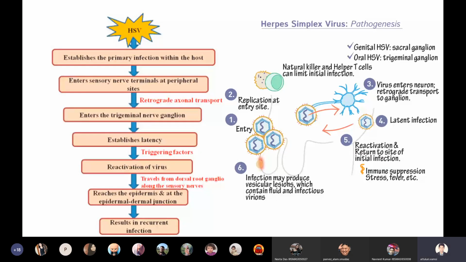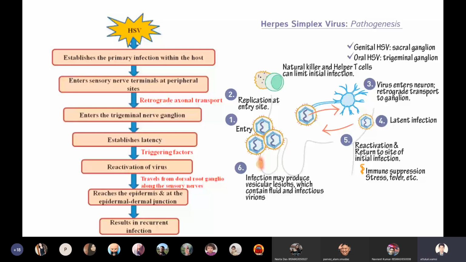That neuron-mediated migration of virus is called retrograde axonal transport. By this mechanism, the virus will spread inside the body.